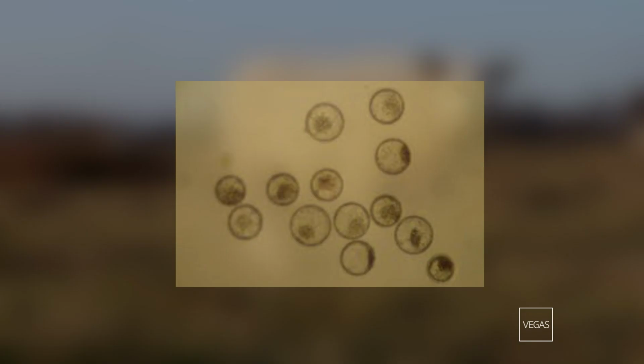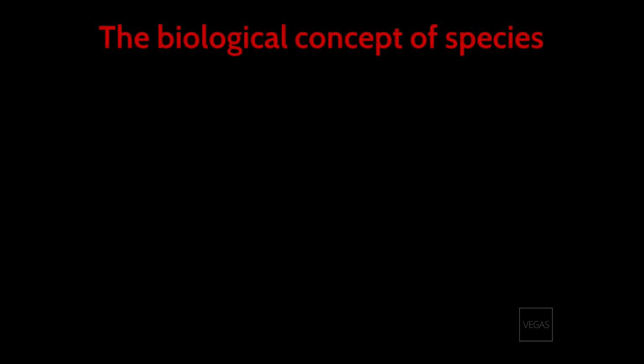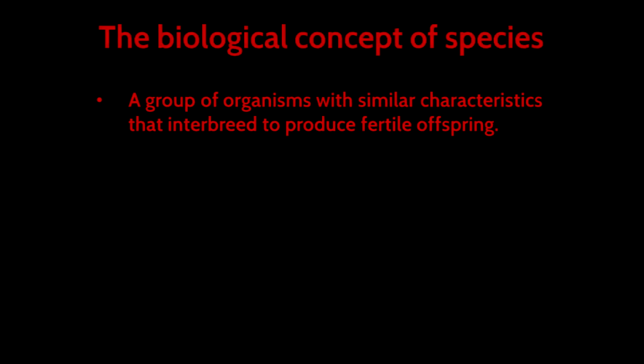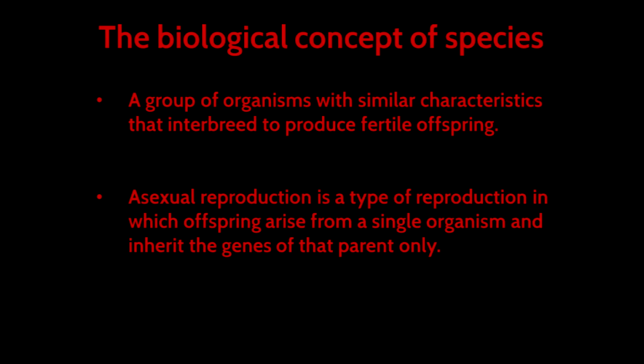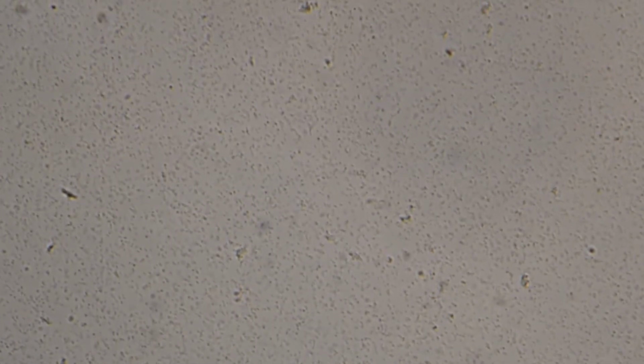the early stages. The biological concept of species is a group of organisms with similar characteristics that interbreed to produce fertile offspring. There are some limitations to the definition. Asexual reproduction is a type of reproduction in which offspring arise from a single organism and inherit the genes of that parent only. It does not involve sex or fertilization.